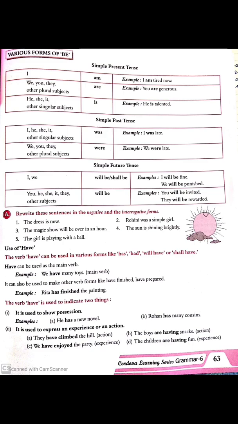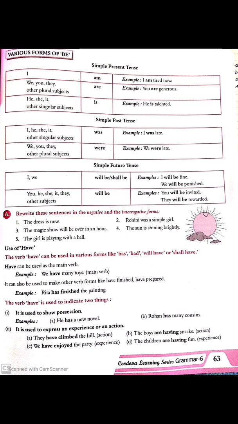Similarly, for the past tense and the future tense, for past, with I, she, he, it and other singular subjects we use was, and in the plural form, we, you, they, we have to use were. In future, with I and we, we have to use will be or shall be, and with you, he, she, it, they and other subjects we have to use will be to make the sentences in the different tenses.